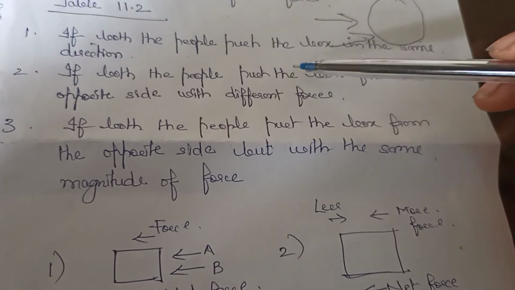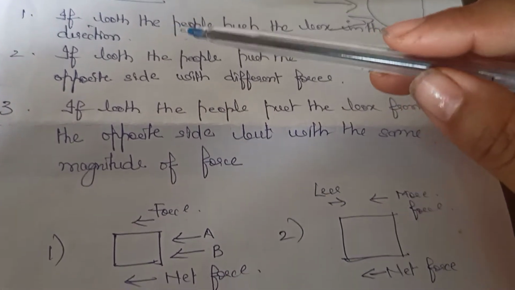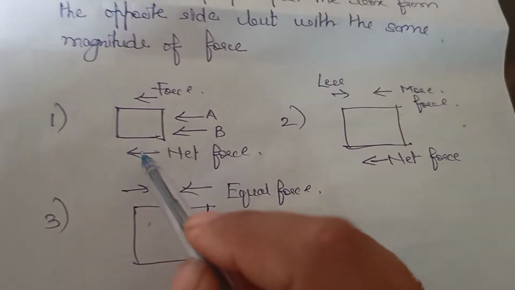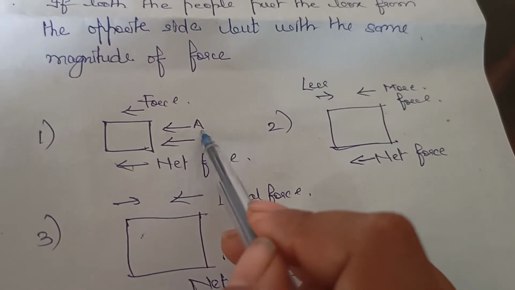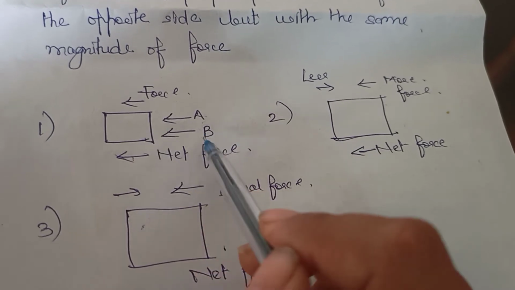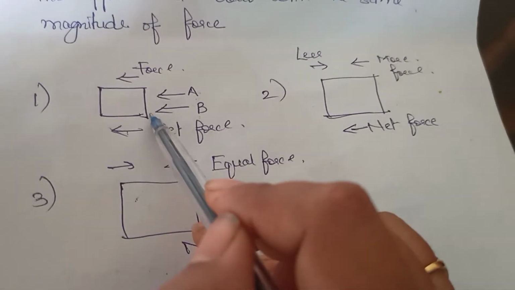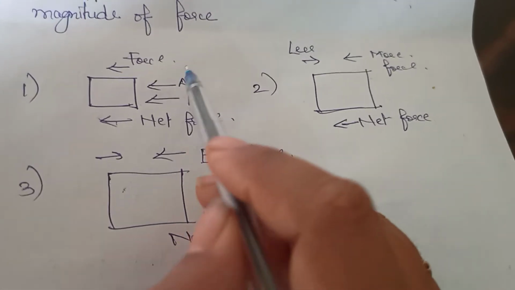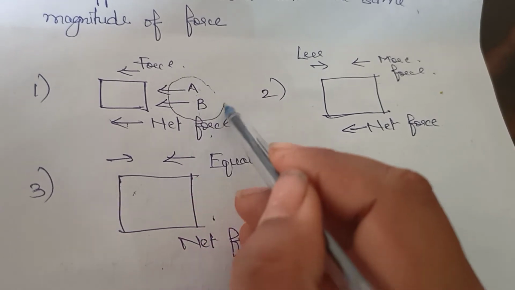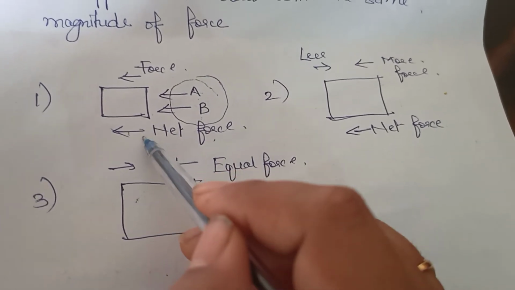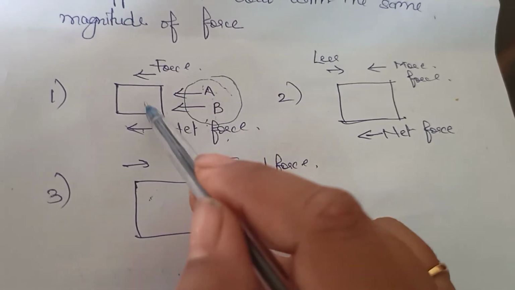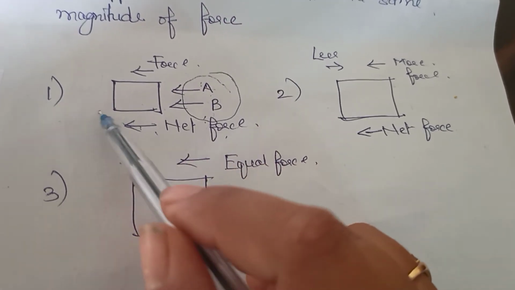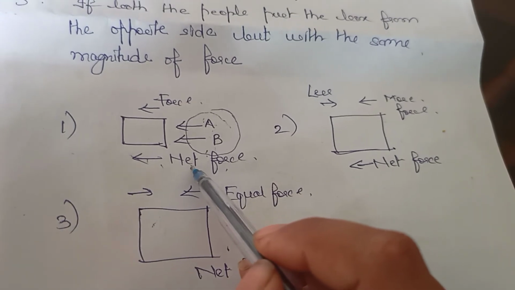If both people push the box in the same direction, like here, this is a box lying on a floor, and person A is applying force and person B is also applying force. So what will be the net force? The sum of both the forces, A plus B. So here the forces will be added, so the object will move in this particular direction. This is the explanation of the first point.